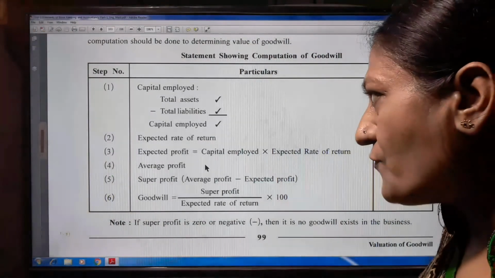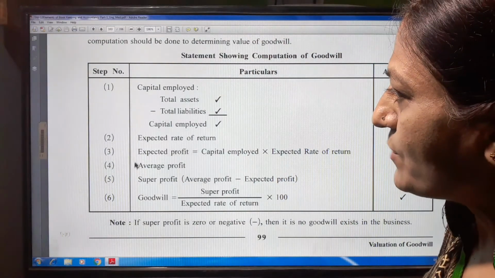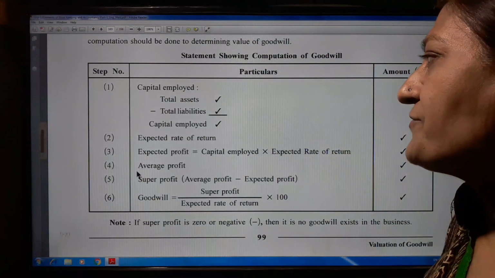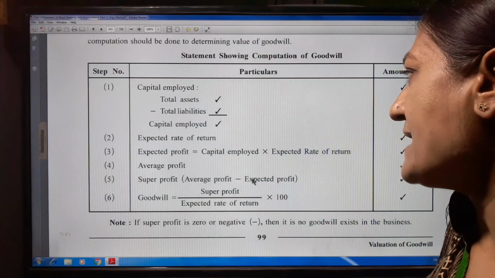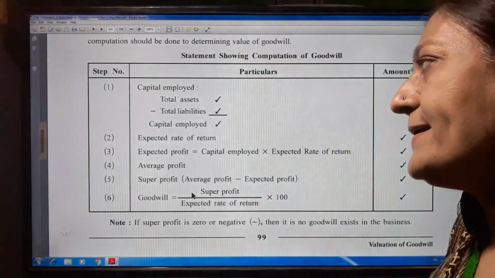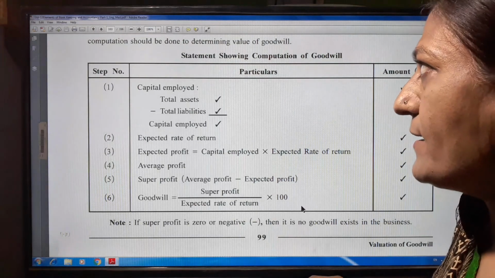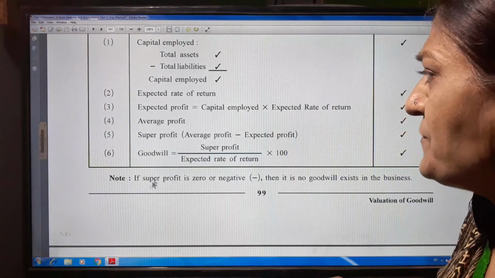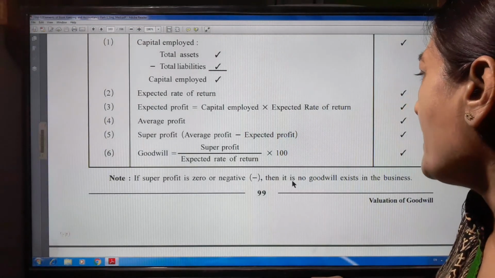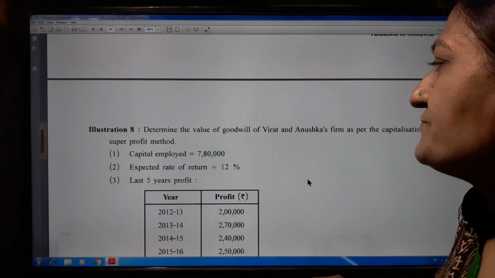In place of the weighted average profit, we have to write only average profit here. Afterward, the fifth step, super profit means average profit minus expected profit. And in the last step, goodwill is super profit upon expected rate of return into 100. This way the statement is there. If the super profit is 0 or negative, then no goodwill exists in the business.